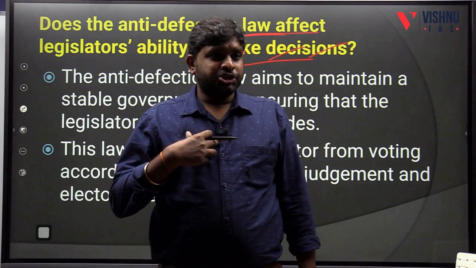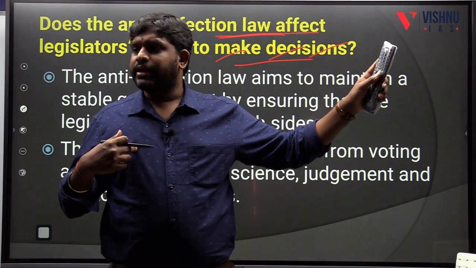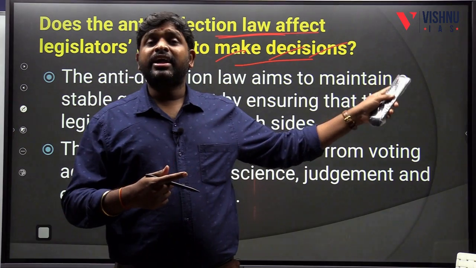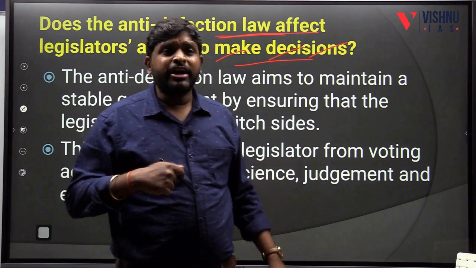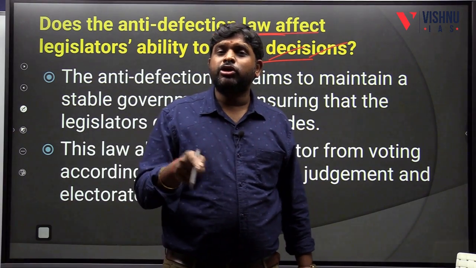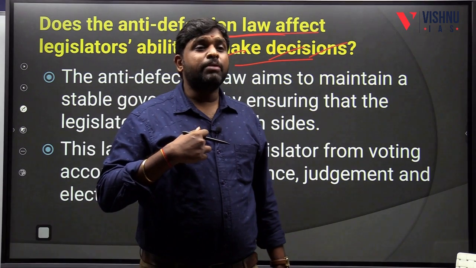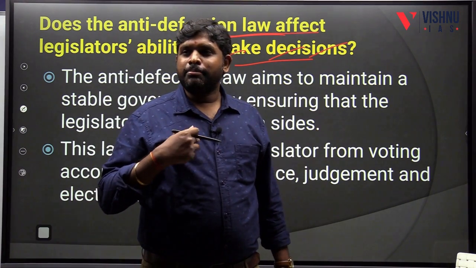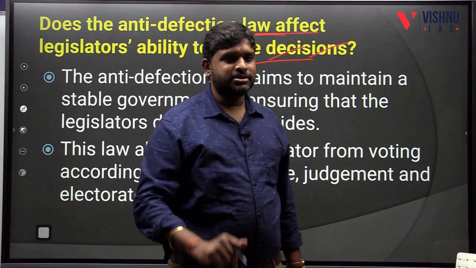It is against my wish. It's against my conscience, but they gave a whip. But I don't like it. But under anti-defection law, if I don't follow the whip, then I will be disqualified. So what it is doing, it is forcefully making me not work according to my conscience. So my individual liberty is compromised. My free will is compromised.